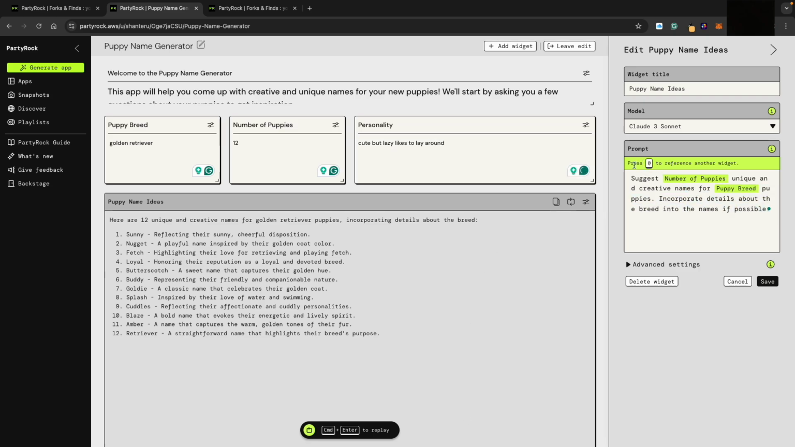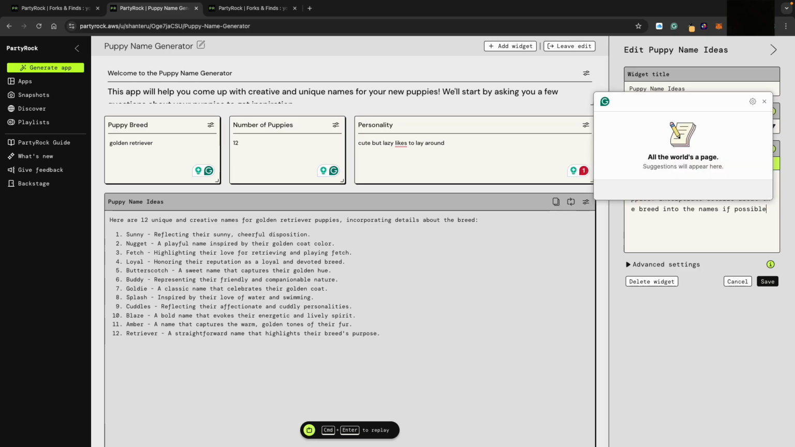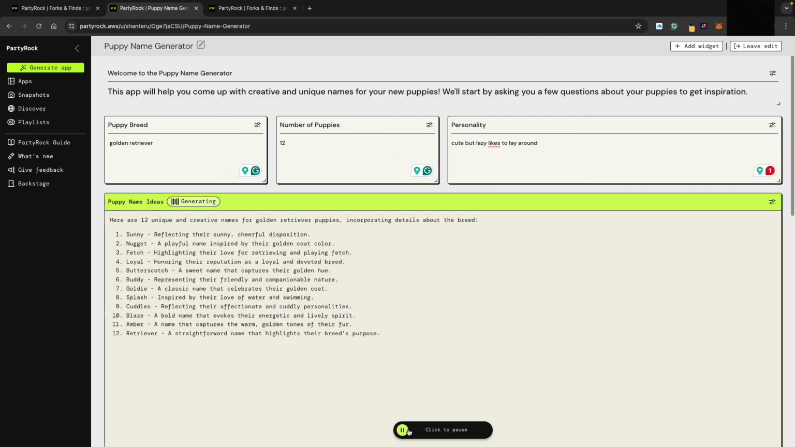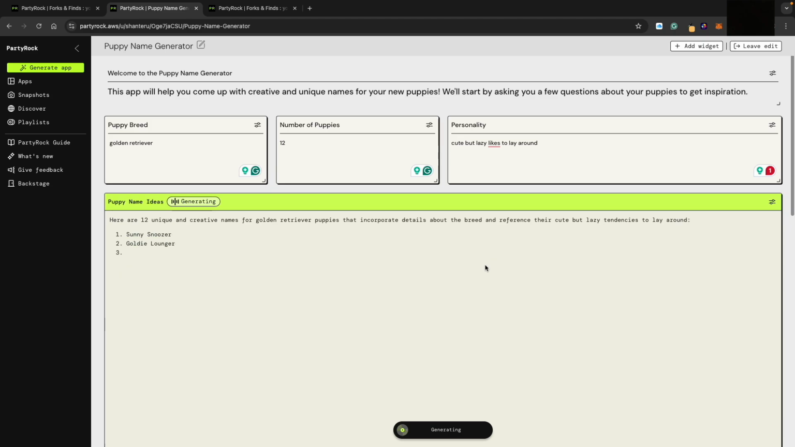So how do we do it? You can see press add to reference another widget. So if possible, reference this personality. Press save. And now when I press play, yep, you can see that it has this cute but lazy and all. And maybe I want to say keep it one name, not adjective. Okay, so something like that. Yep.